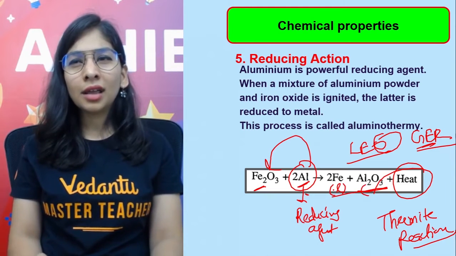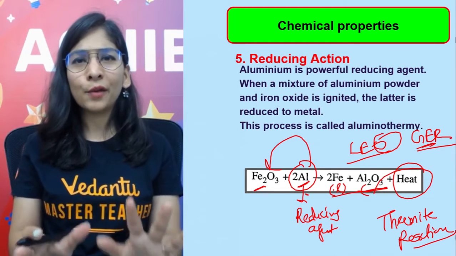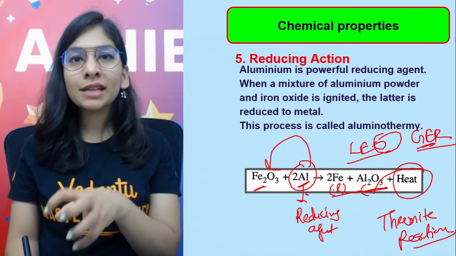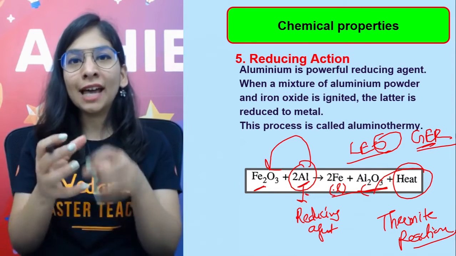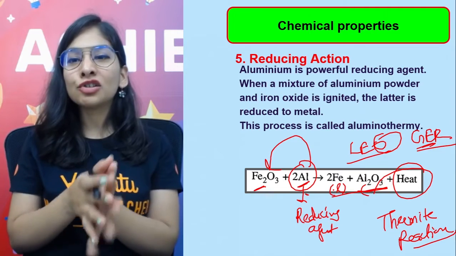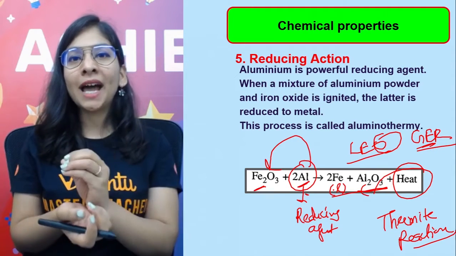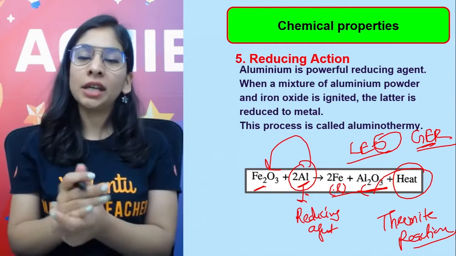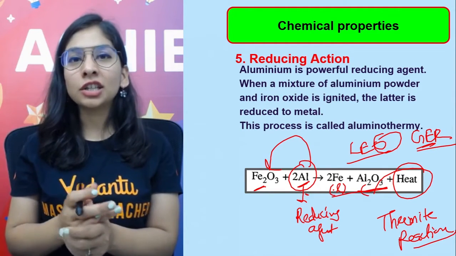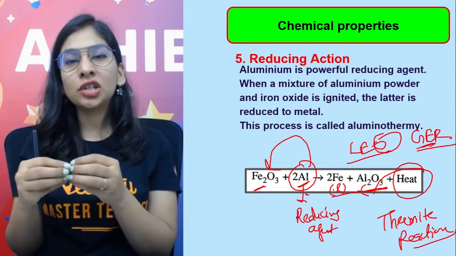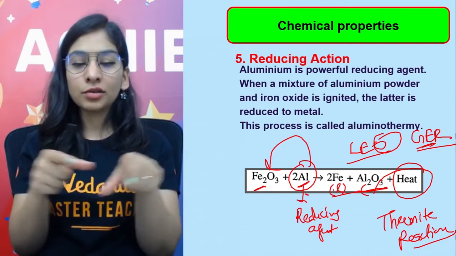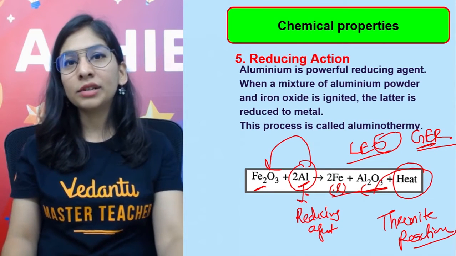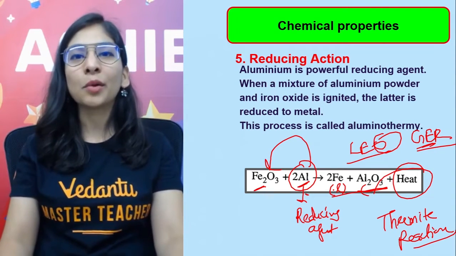Iron has a melting point of around 1535 degrees Celsius. So very high heat content. I'm going to get a molten mixture of iron with aluminium oxide, and this reaction is also called aluminothermy. With the help of aluminium, we are getting so much heat, and that's a reaction we use to join cracked machine parts and join the railway track also. We'll put this molten mixture, and that will settle down and cool down, and the railway track will be joined.